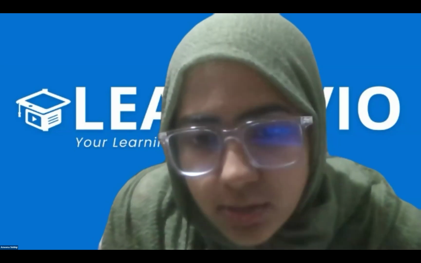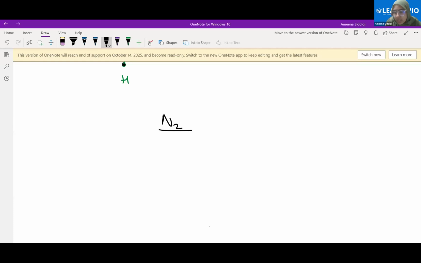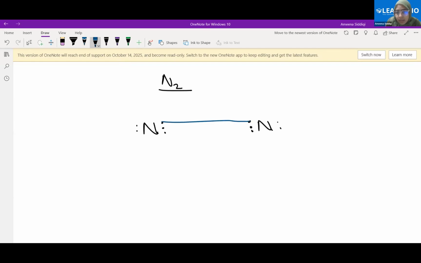Let's see for nitrogen, N2. So N2 is the molecular formula for nitrogen. How are these molecules formed? The elemental molecules, how are these formed? That is through covalent bonding. So let's see how they are formed. So one nitrogen atom has 5 electrons. See here, one bond can be formed like this, another bond, another bond.